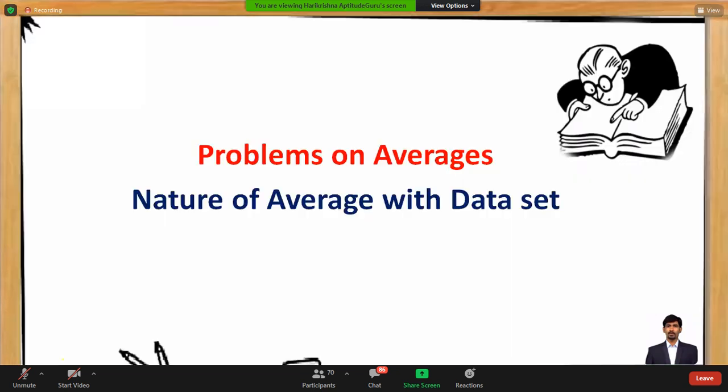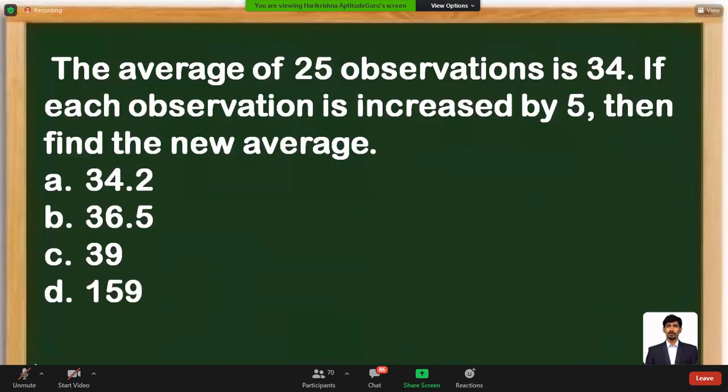So what is the effect on the average of changing the nature of the data set? You can just observe. The average of 25 observations is 34. Each observation is increased by 5. If each observation is increased by 5, what is the new average is the question.